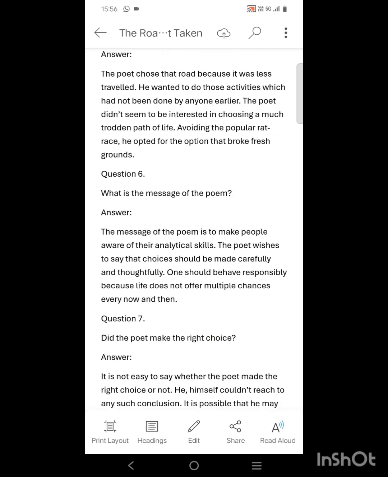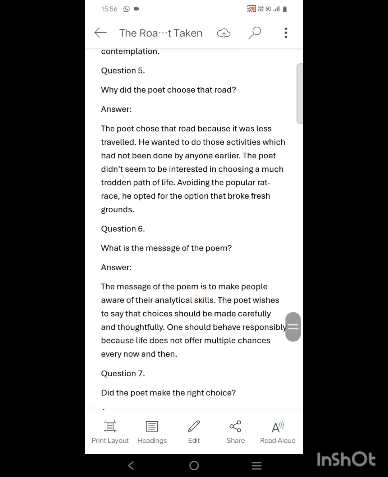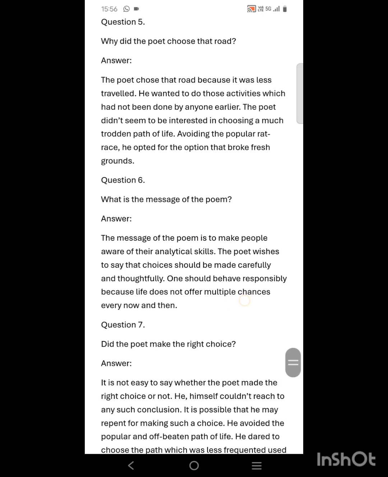and in the previous video I have done the summary, word meanings and synonyms. So I hope you have understood the line by line explanations also. So we will meet in the next video.